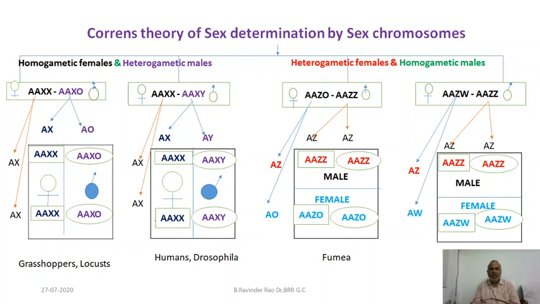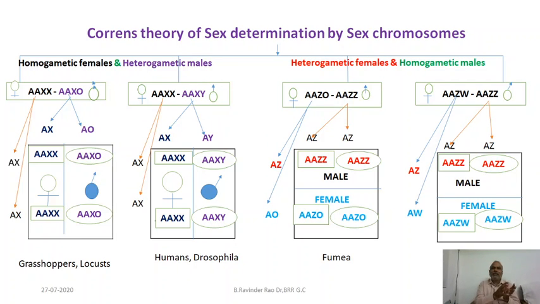Okay, so Correns' theory of sex determination can be broadly divided into two headings: heterogametic males and heterogametic females.